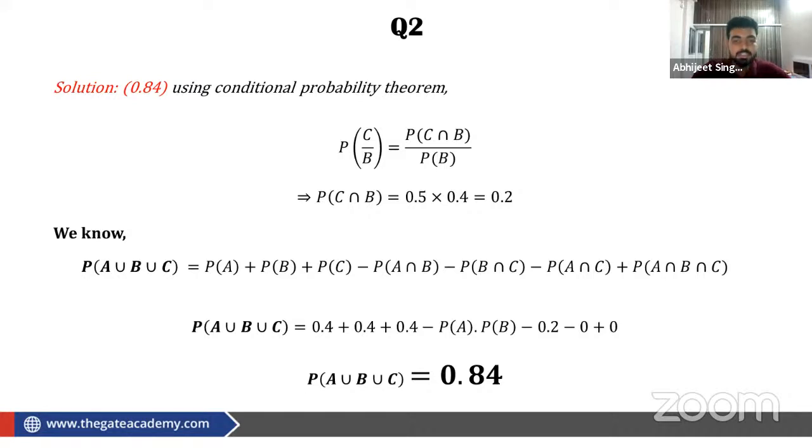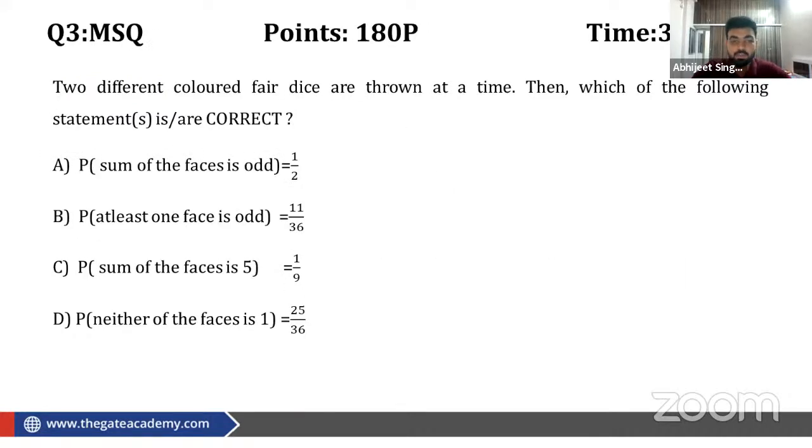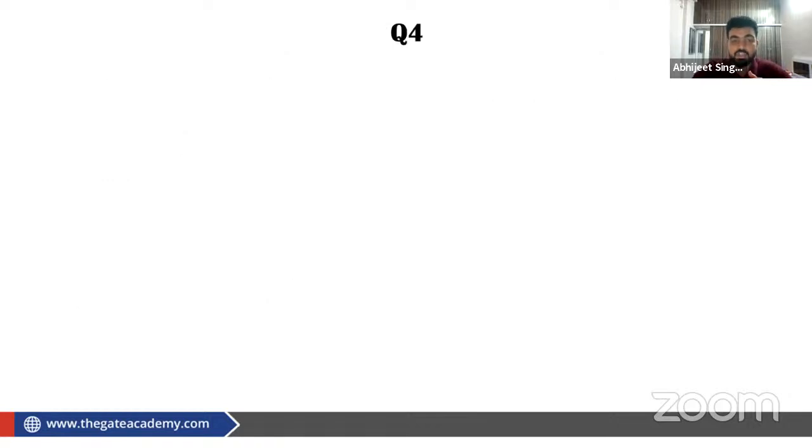Okay, so this is question number 3. Here 2 different colored fair dice are thrown at a time. Then which of the following statements is correct? Now here we can see in the options we are talking about the sum of the faces. In 2 of the options we are talking about the sum of the faces. So we know that for summation,